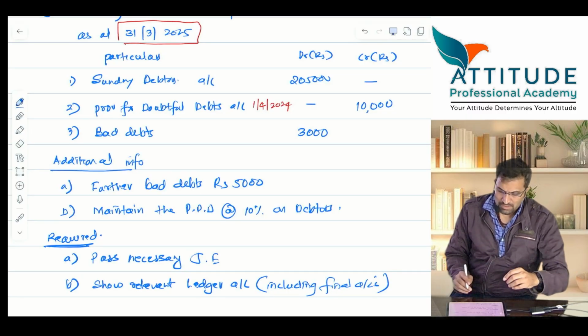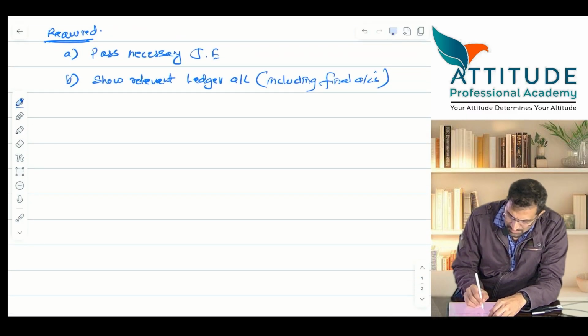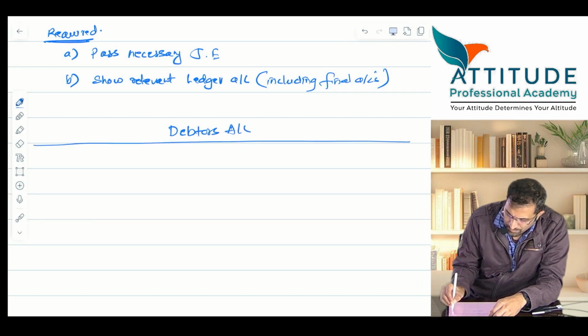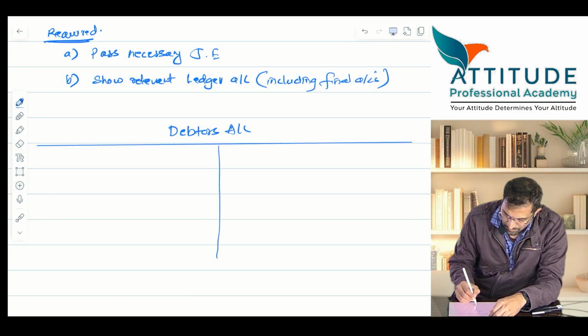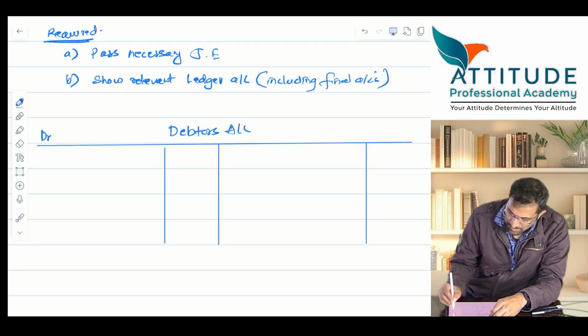Yes. Now I will open 3 accounts which are very, very important. First, what account? Debtors account, debit credit.